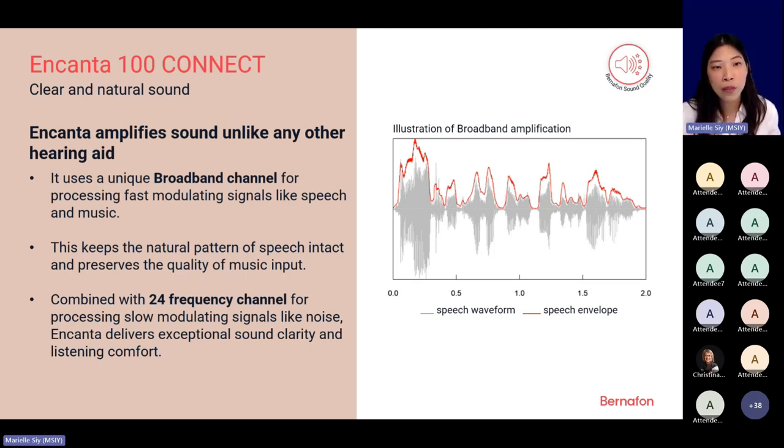And you can see at the upper right part of your screen, this Bernafon sound quality is really the most important thing with all of our hearing aids. And I'm happy to tell you, this is found in all 4 technology levels.